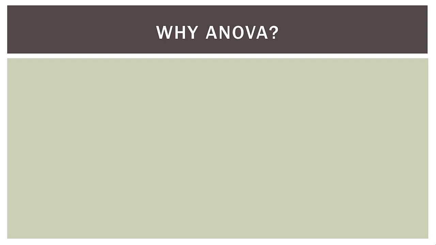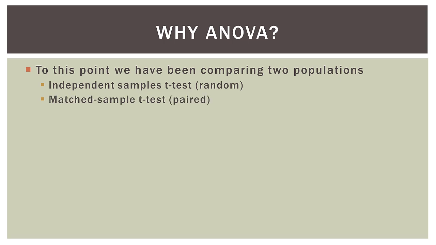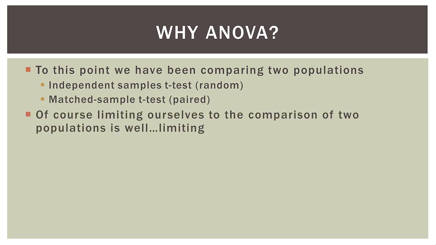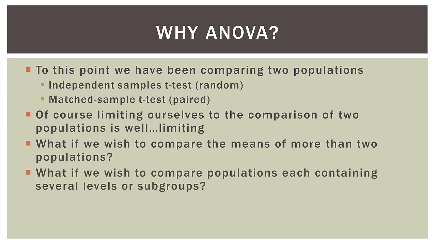So the most obvious question is, why do we have ANOVA in the first place? Like I said before, to this point, we have been comparing 2 populations only. So we use the independent samples t-test or the matched sample, or the paired t-test. Of course, limiting ourselves to the comparison of 2 populations is, well, limiting. What if we wish to compare the means of more than 2 populations? What if we wish to compare populations each containing several levels or subgroups? Well, that's why we have ANOVA. It allows us to do those things.